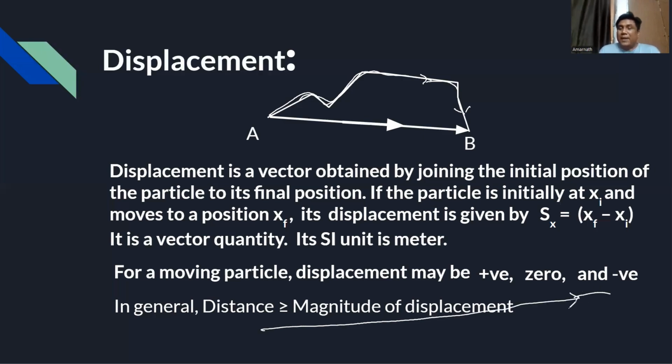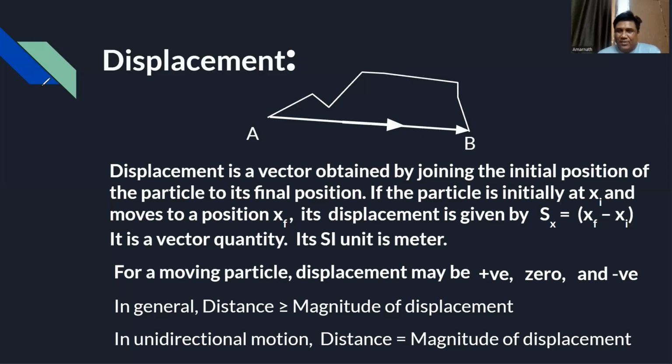But if you come back, then of course they will not be the same. Displacement will go on decreasing, but distance will go on increasing only. Great. So in unidirectional motion, distance and magnitude of displacement are equal.